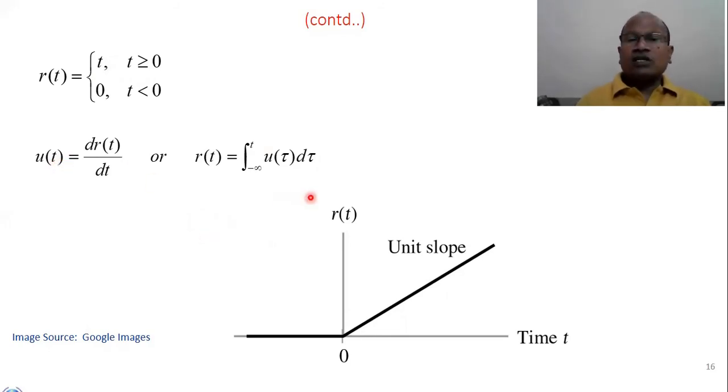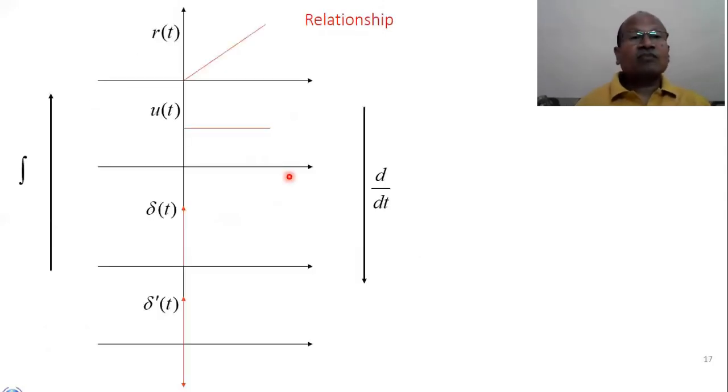We can integrate the unit step signal, and after integrating it, we obtain the ramp signal. Now, is there any relationship that can exist between these signals? Yes. There is a ramp signal; let's take the derivative, we will get the unit step. If we further differentiate it, we will get the impulse signal.